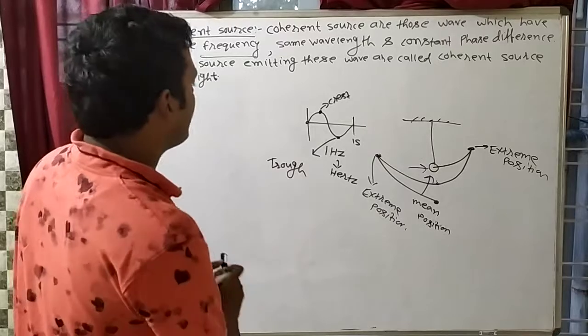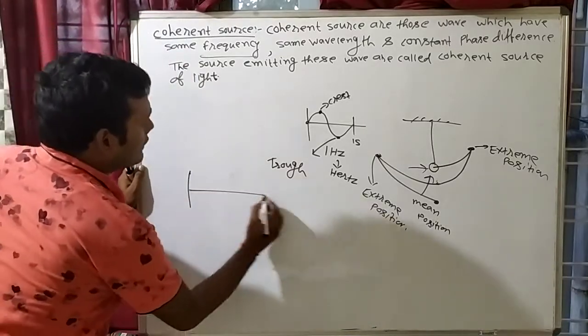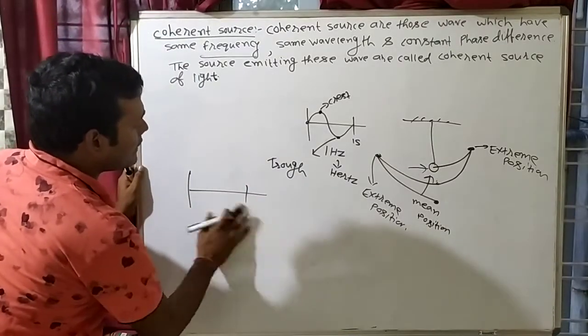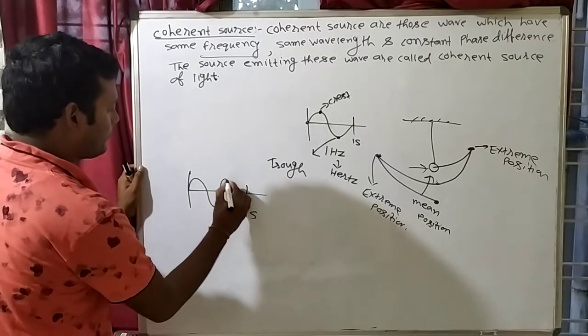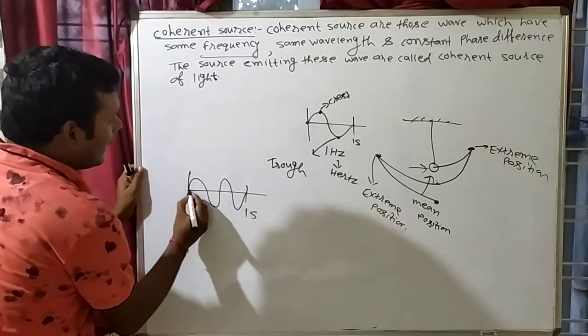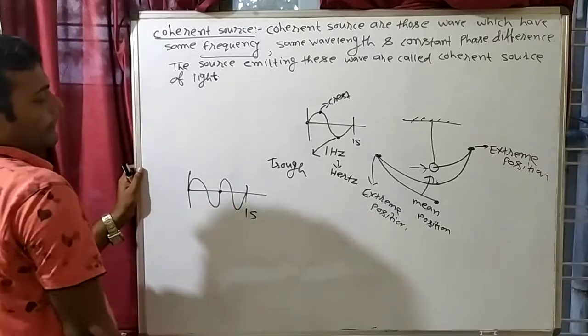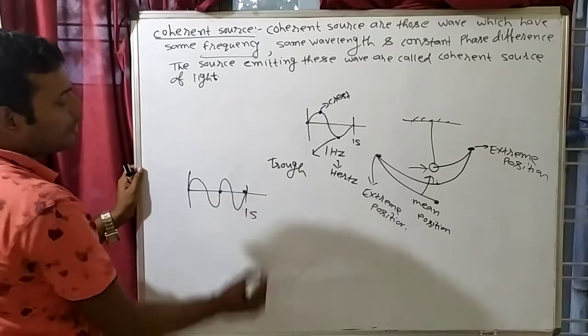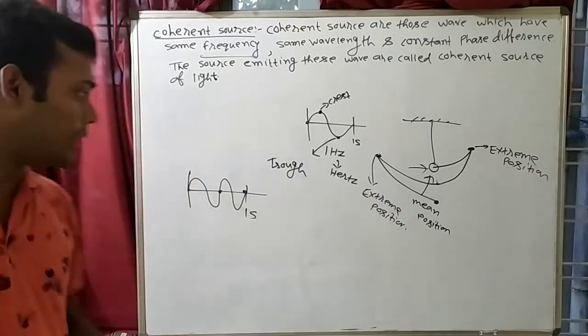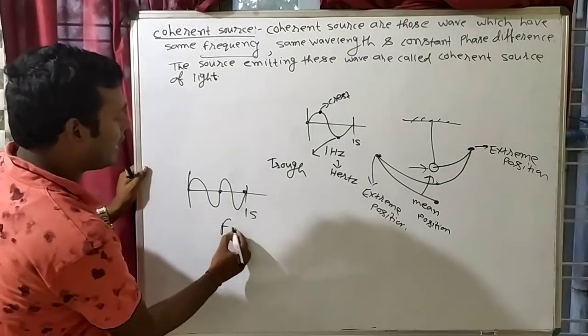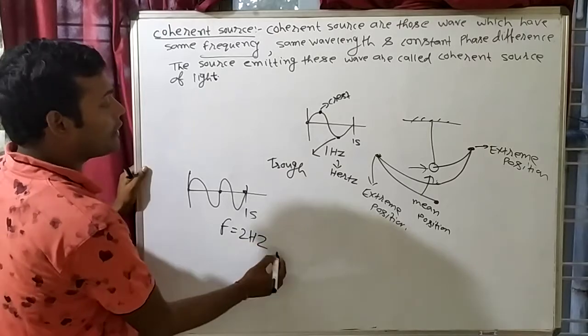So frequency means, suppose that this is 1 second, and if any wave comes like this, see, here to here is one oscillation, again here to here is two oscillations. So in 1 second, how many oscillations is it doing? Two oscillations. So the frequency will be 2 hertz.